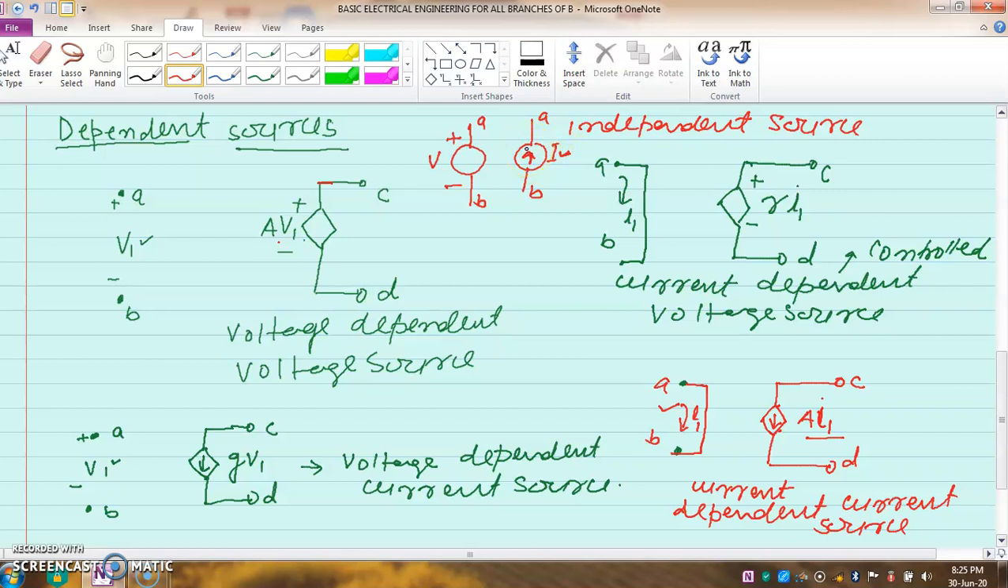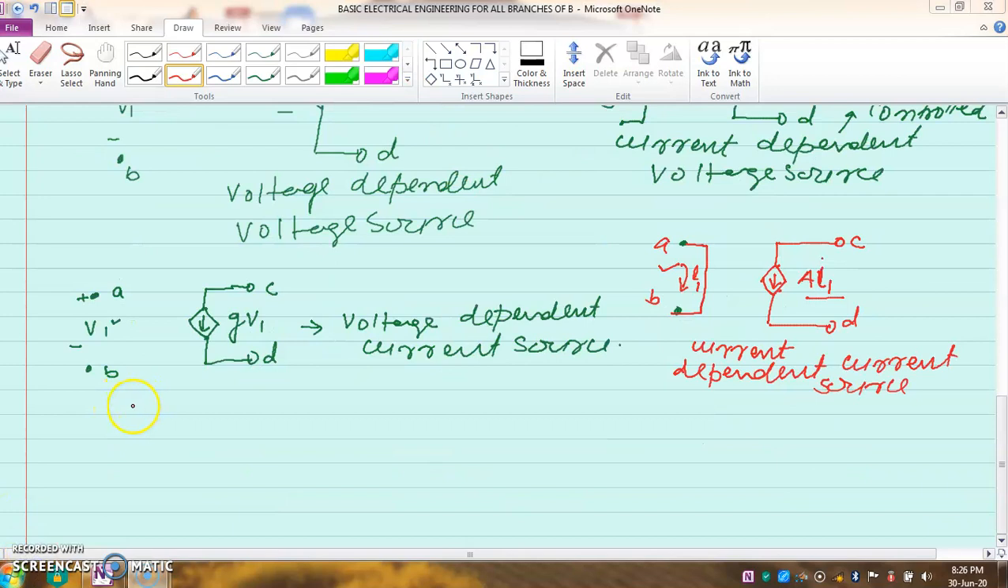This dependent source has very wide use in electronics circuits, and is called a controlled source. Dependent means known as controlled sources. So it has very wide use in electronics circuits. Suppose I give one example of a transistor to understand dependent sources. This is a circuit diagram for a transistor, which you will study in second year or in basic electronics also.